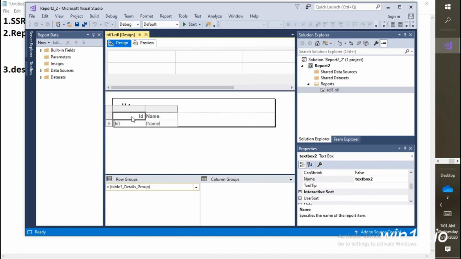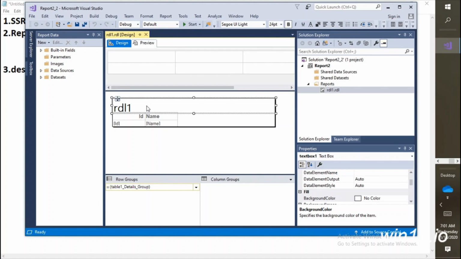This is the text box. This cell is called a text box, and if you select this one, you will see this is Table1. So this is the table section. In the table we have a cell, and then this is a text box again. So these are all the controls, text box and table. These are all the controls which are present on the RDL. We have an RDL, we come to the body. Right, now these are controls.